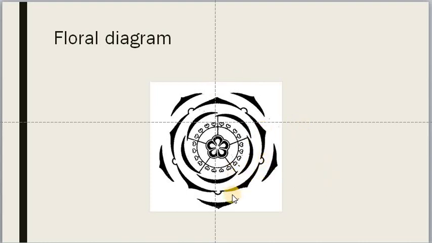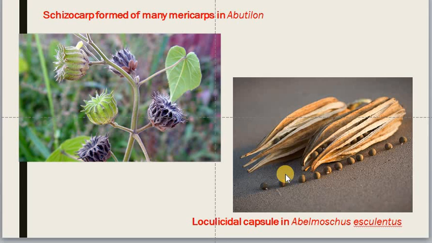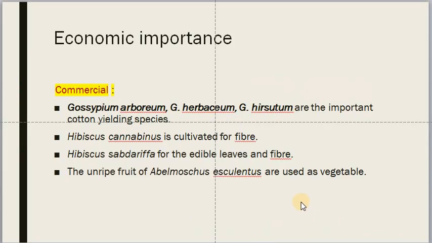And here the calyx is fused and the corolla is free. And the fruit in Abutilon is a mericarp. Many mericarps are fused to form the schizocarpic fruit. And in the case of lady's finger, it is a loculicidal capsule. And this family is economically important.